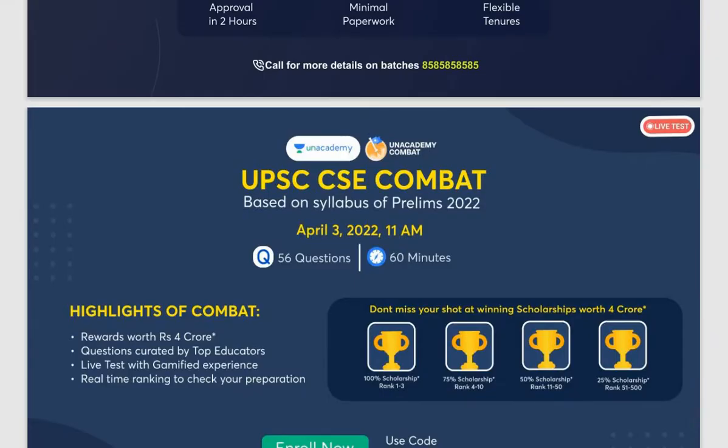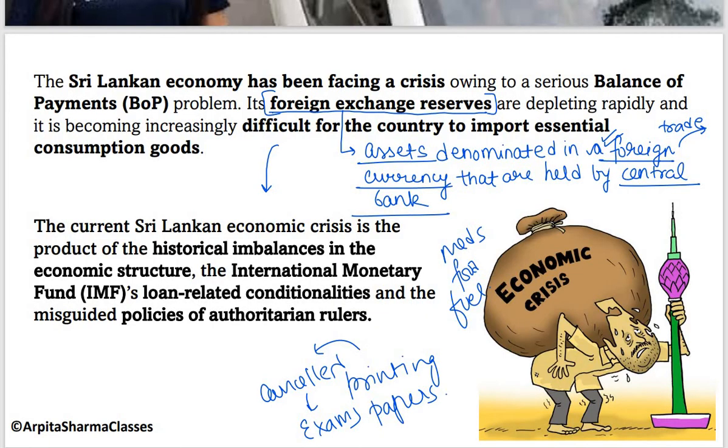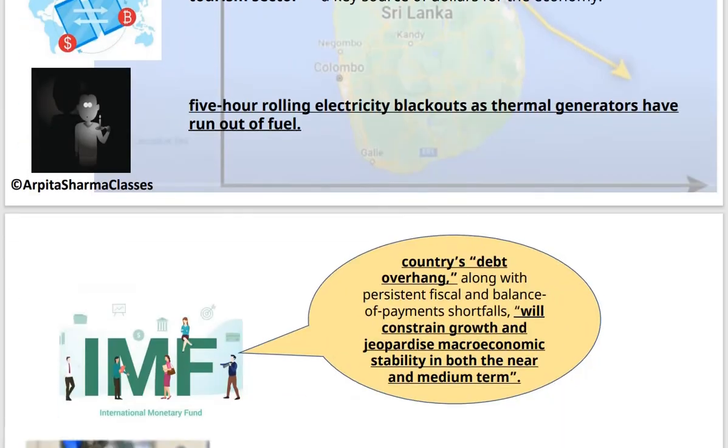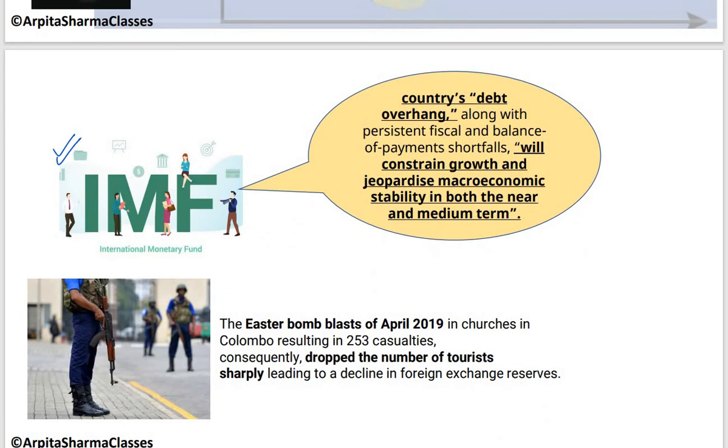Okay. Now because of this issue, what happened that the Sri Lankan government has approached the International Monetary Fund. तो Sri Lankan government किसके पास गई है? International Monetary Fund के पास गई है. Why? For bailout. Bailout क्या होता है? Now what exactly is bailout? Let us understand that. Now bailout means when you ask for financial help in order to save a country's economy from collapsing. जब आप लोन मांगने जाते हो अपने बिजनेस को या अपने इकोनॉमी को कोलैप्स होने से बचाने के लिए, उसको bailout कहते हैं.